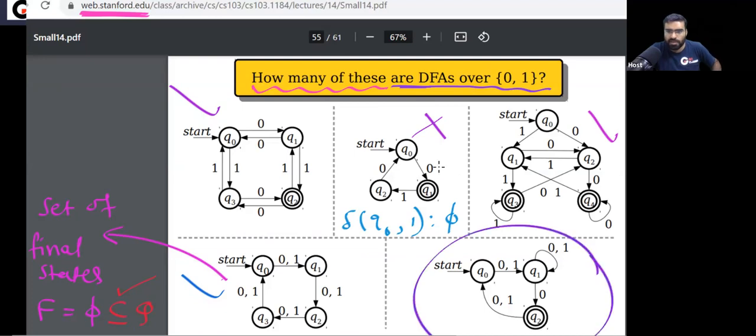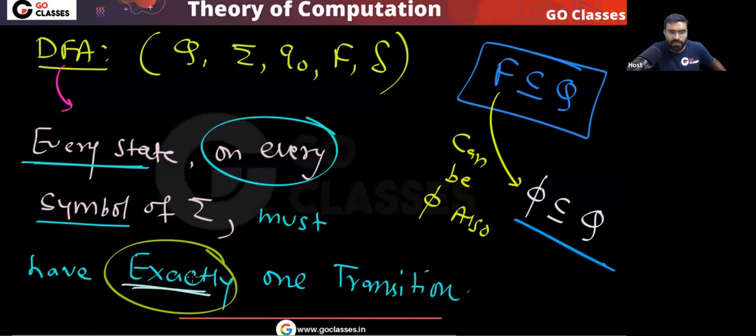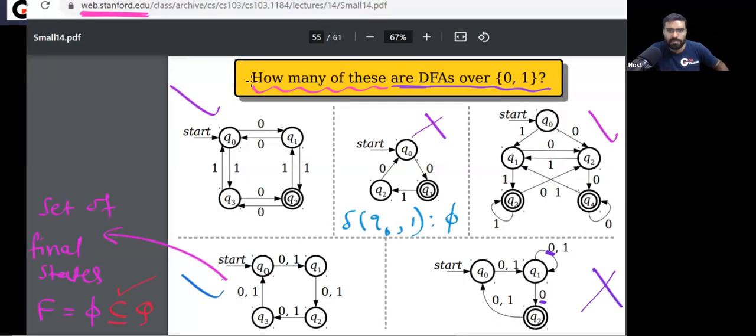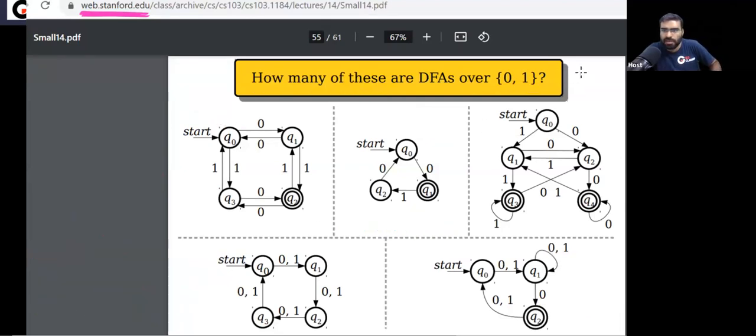Now, what about the next one? This is not a DFA. Why is this not a DFA? You can notice Q1 has more than one transition on 0. But remember, every state on every symbol must have exactly one transition. So I can say this is also not a DFA. What will be your answer? The answer will be 3. So for this question, the answer will be 3.